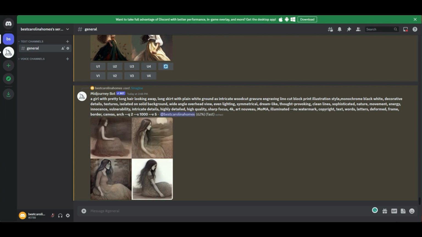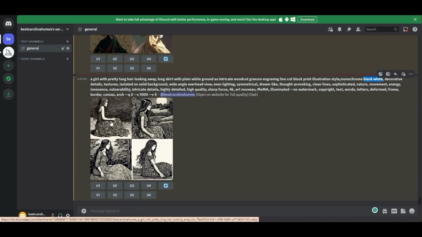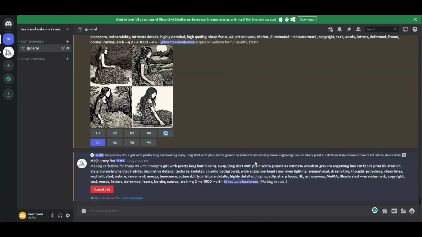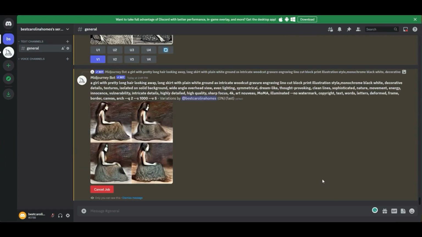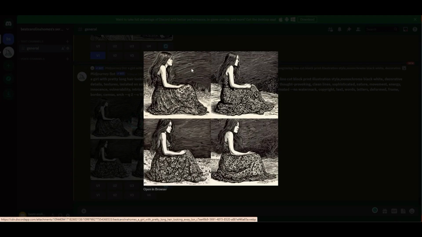Here it is, still in a wood engraving quality. It gives us 4 pictures as a choice, and for example, if we want U1 to be better, we can click U1, or if we want a variation of number 1, we click V1. So 1, 2, 3, 4, 4 pictures. We'll just click V1, and it's going to generate 4 different images that vary a little bit. And we pick which one we like.